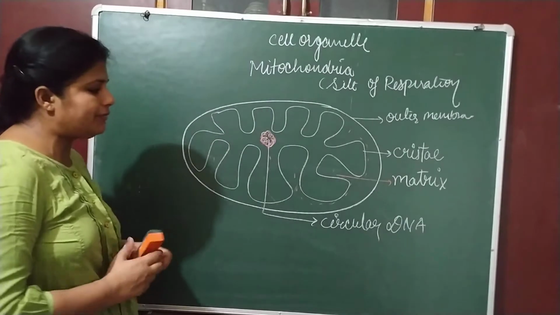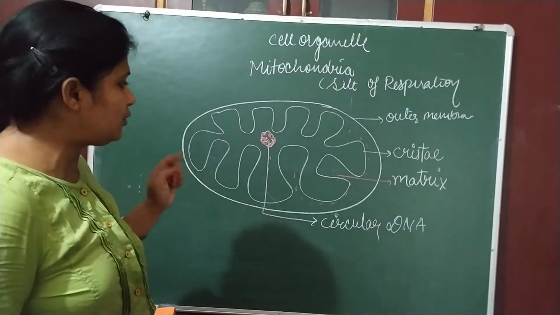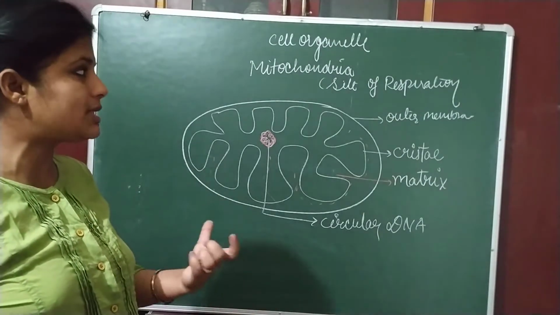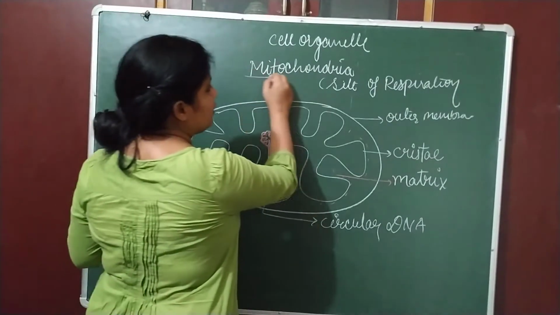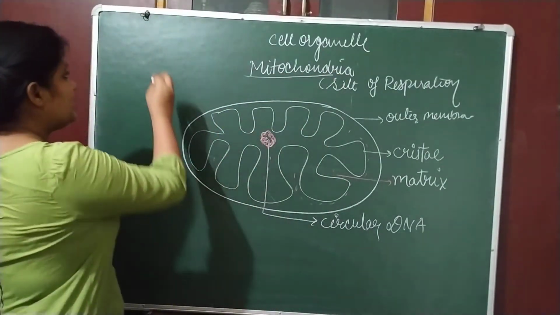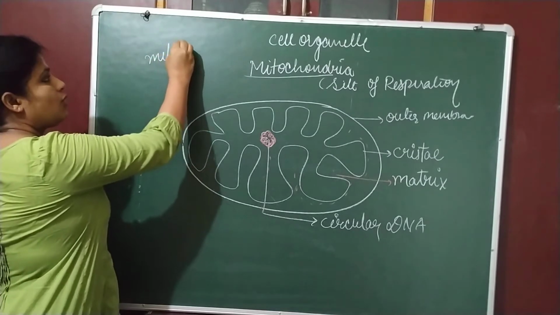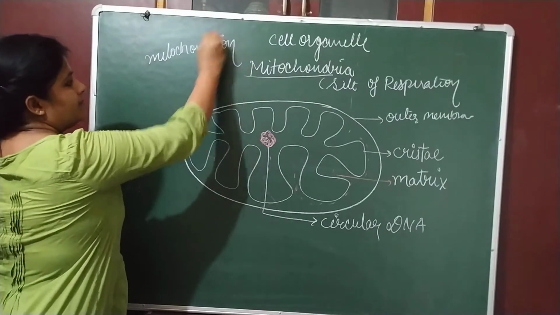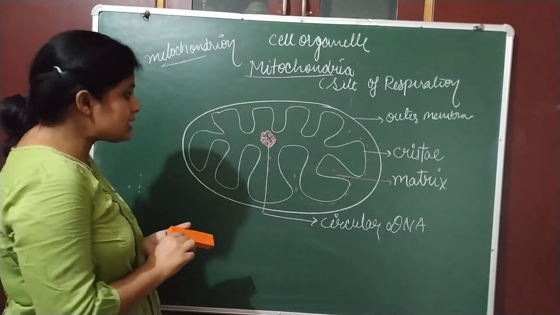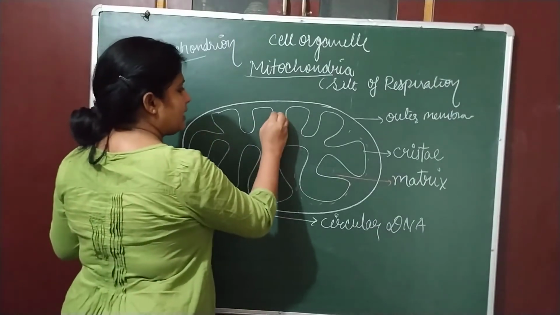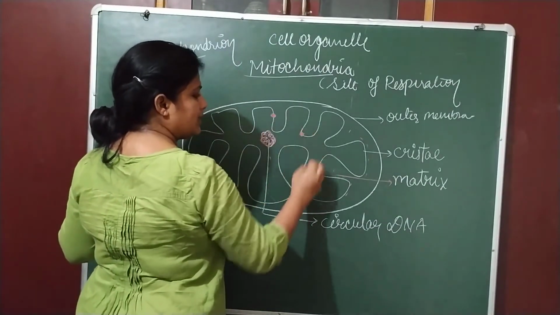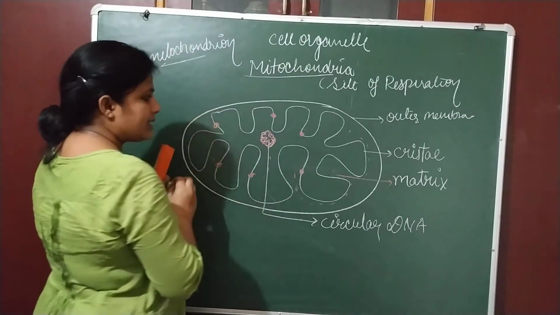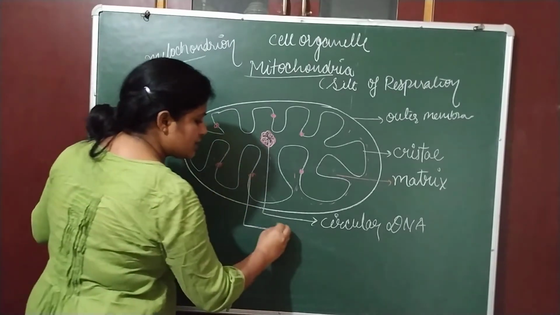Now, what is the function of DNA? With the help of DNA, mitochondria can produce their own cell organelles, it can make them by itself. Another thing to remember: mitochondria is a plural term, while the singular term is mitochondrion. They also consist of ribosomes, and these are present on their cristae and are known as oxysomes.